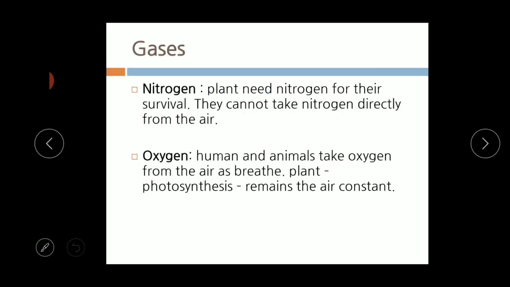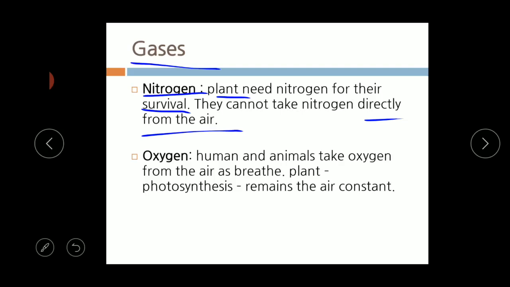Clear children? Next, we are going to learn about the gases. First we are going to learn about nitrogen, which occupies 78% of the atmosphere, right? Plants need nitrogen for their survival. Nitrogen is used by the plants, but they cannot take nitrogen directly from the air. From the soil, with the help of some bacteria, the plant absorbs the nitrogen